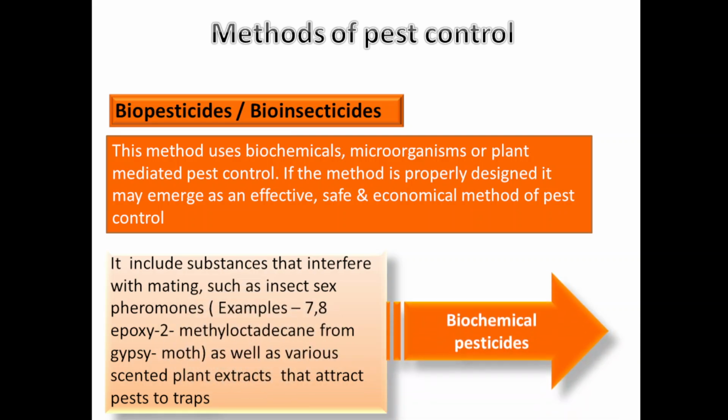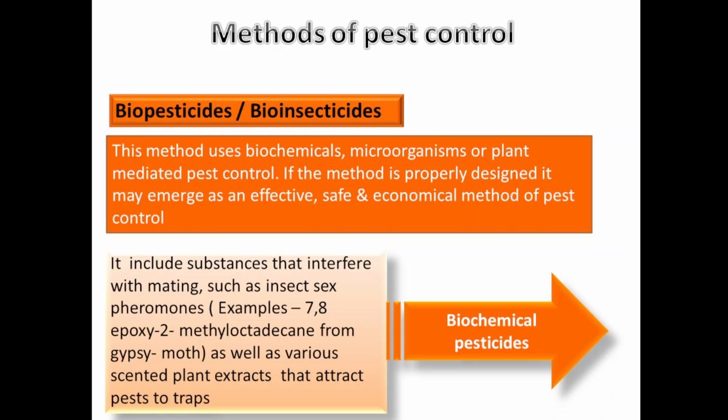In that, the first method, that is biochemical pesticides, includes substances that interfere with mating, such as insect pheromones, for example 7,8-epoxy-2-methyl-octadecane from gypsy moth, as well as various scented plant extracts that attract pests to traps.